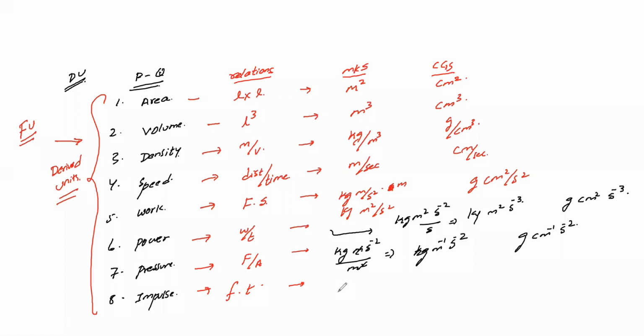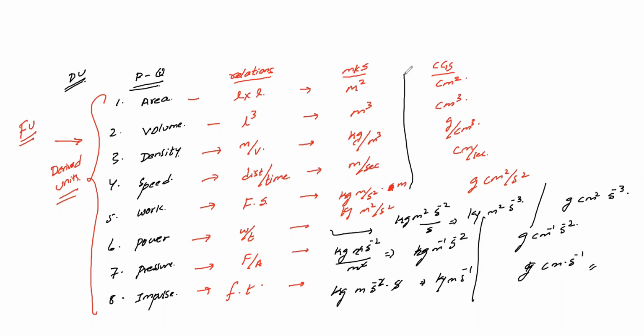Same thing, impulse is the force into the time period, force into time. So it is kg meter s power minus 2 into second, and the s inverse gets cancelled. So it is kg meter second power minus 1, or gram centimeter second power minus 1. So these are your conversions. Those who want, you can take it, or else we'll see the next one.